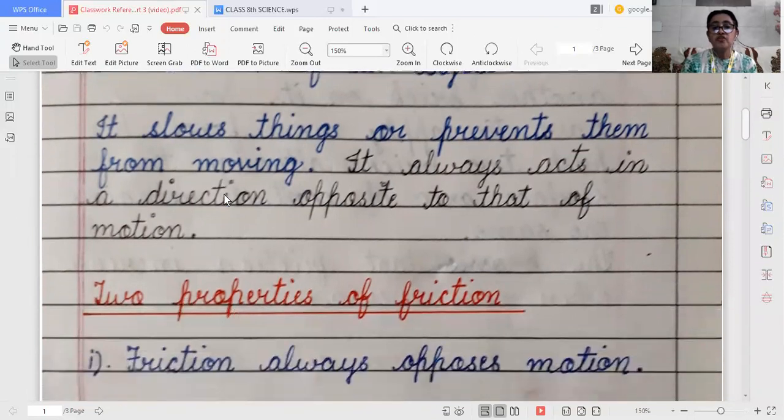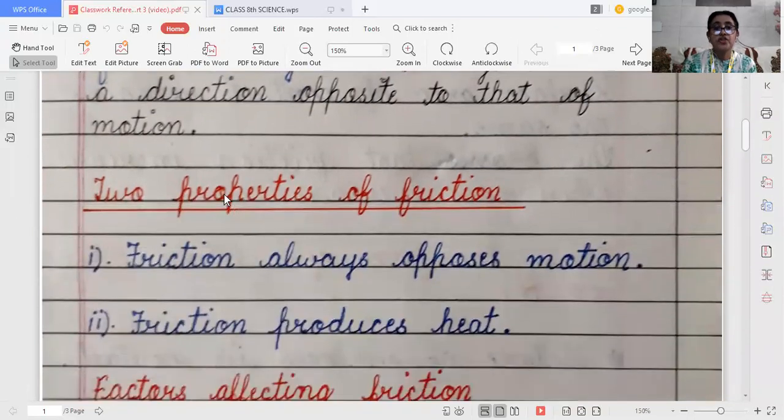Now, two properties of friction. First, friction always opposes motion. And second, friction produces heat. Because friction is always between two surfaces which move in opposite directions, and when two surfaces are moving in opposite directions, they always produce heat.